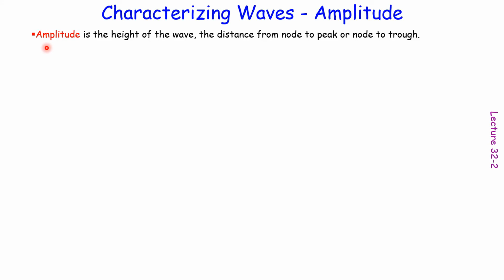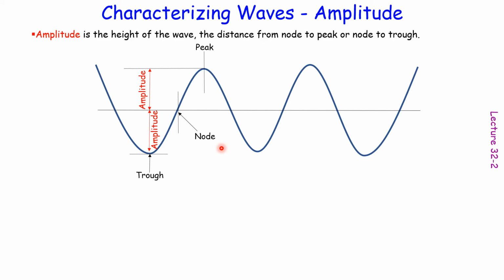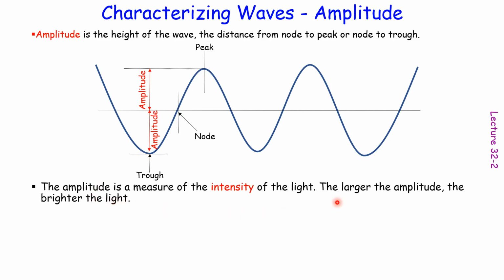Now let's address amplitude. Amplitude is the height of the wave. Basically, that's the distance from node to peak, or from node to trough. The larger the amplitude, the brighter the light.